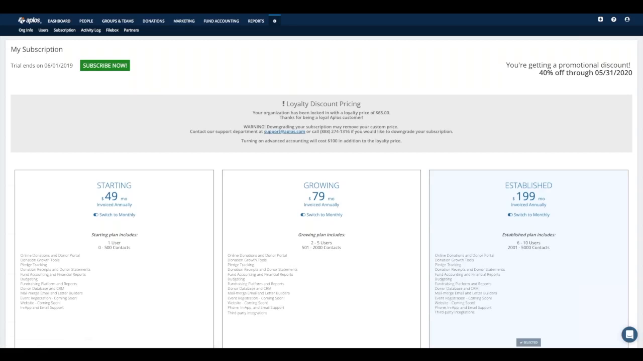All right, the subscription page here, this is, of course, where you're going to manage your Aplos subscription. So if you need to do anything related to your subscription, such as upgrading or downgrading your account, adding in a promotion code, updating your billing information, whatever the case may be, this is going to be the area you will come to take care of that.